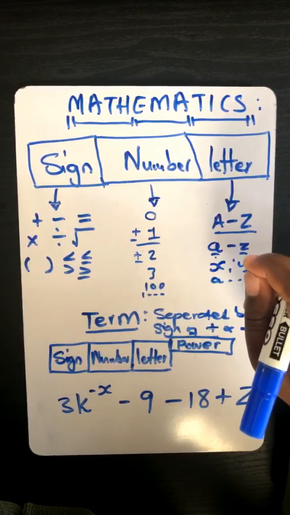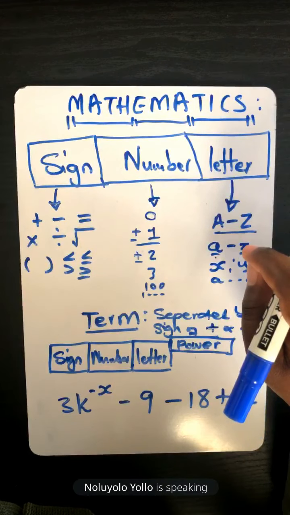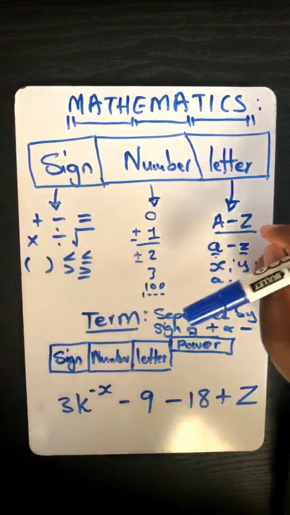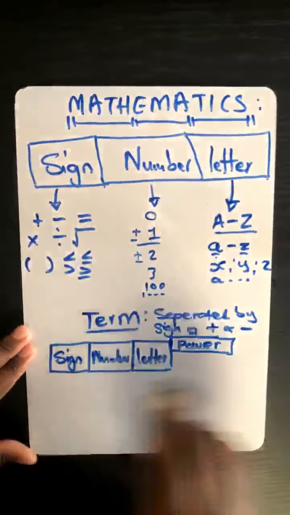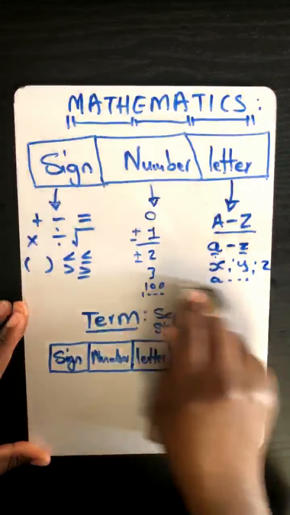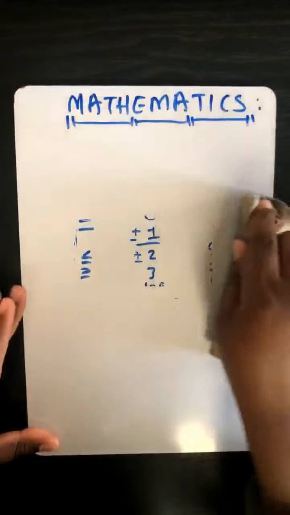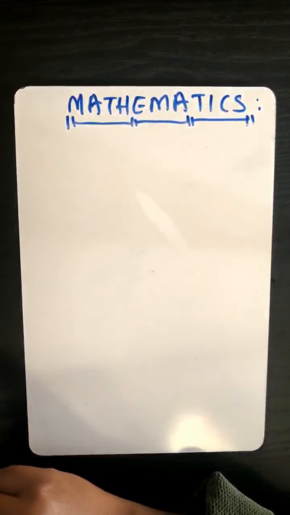Plus, sign is 1, number is 1, letter is z, power is 1. 100%. So now I'm confident that you fully understood what a term is made up of. And again, I'm confident that you can interpret what we call a term, Loyo.